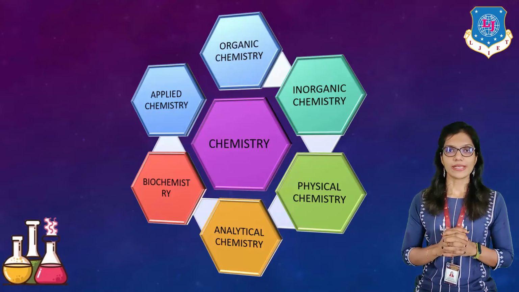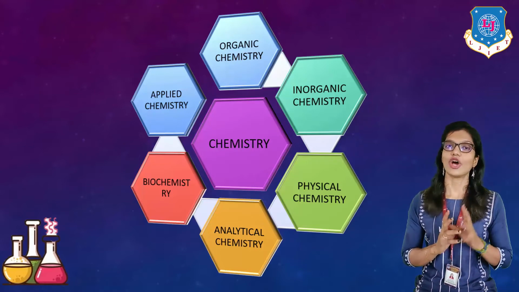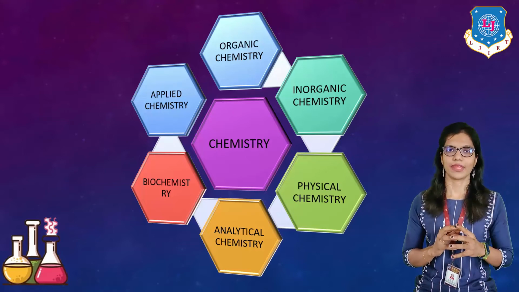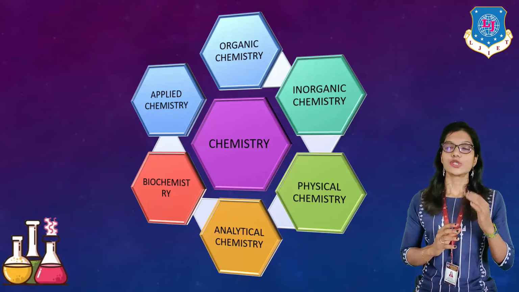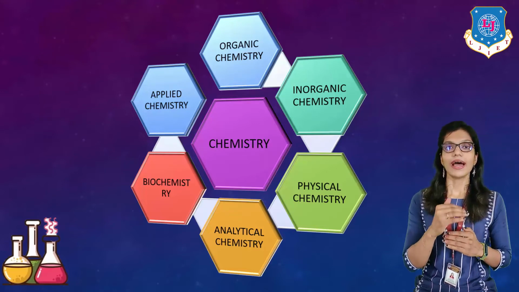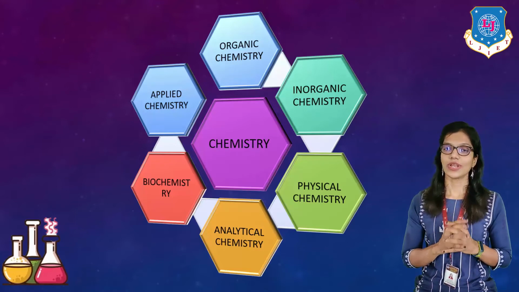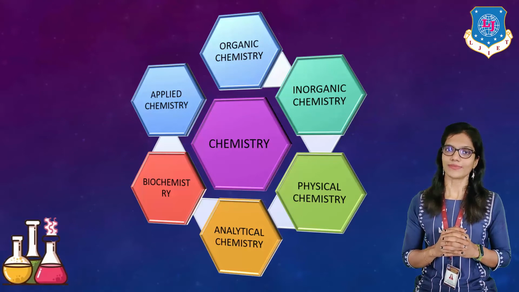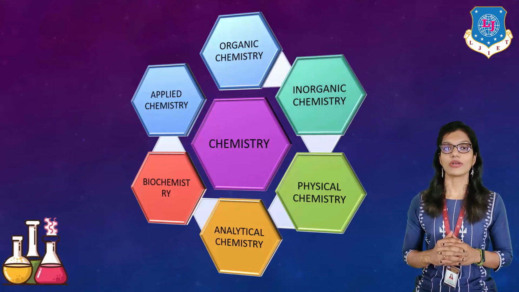The branch of chemistry which deals with the study of organic compounds is known as organic chemistry. What do you mean by organic compounds? The compounds which contain carbon, hydrogen and oxygen are known as organic compounds. Next is inorganic compounds.